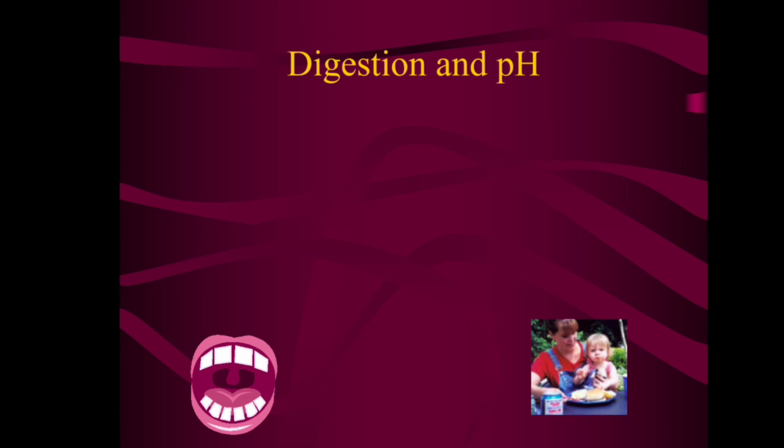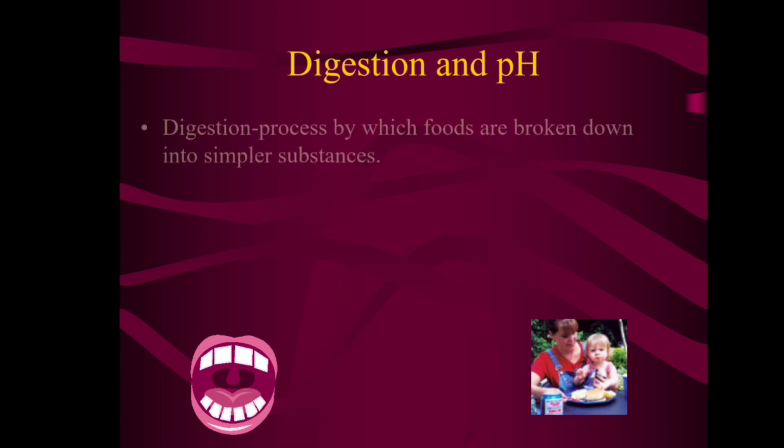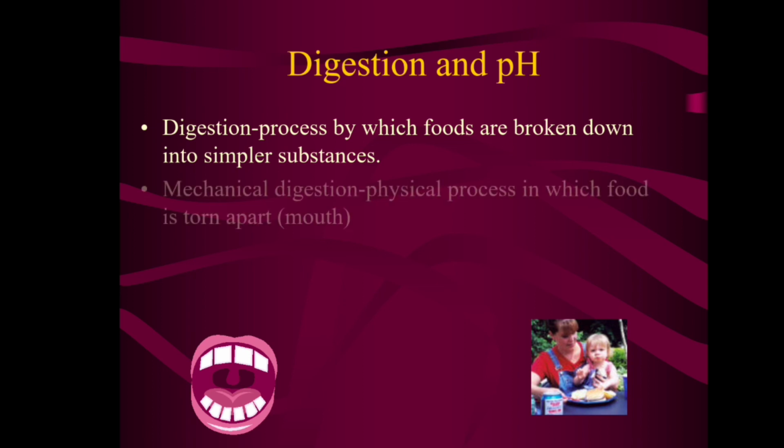Now let us see the relation between digestion and pH. Digestion is a process in which foods are broken down into simpler substances. Here, mechanical digestion. What is mechanical digestion? It is a physical process in which food is torn apart within the mouth.